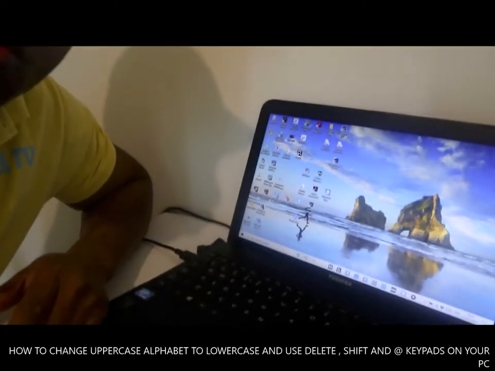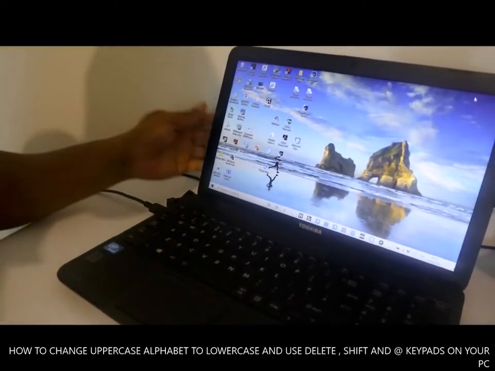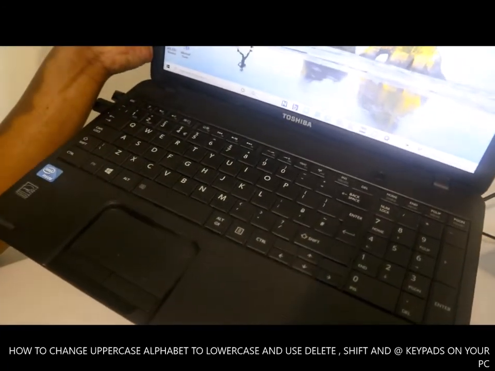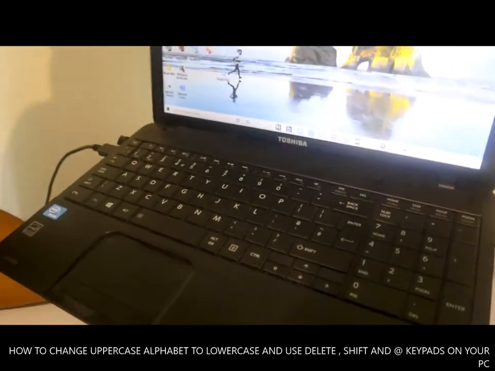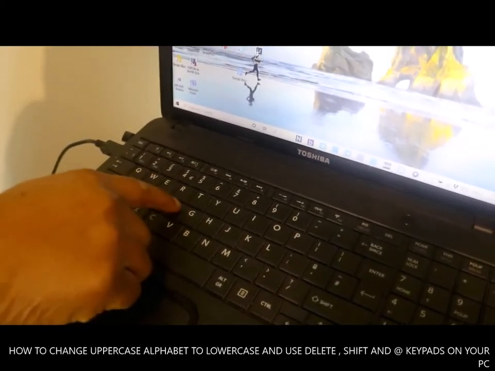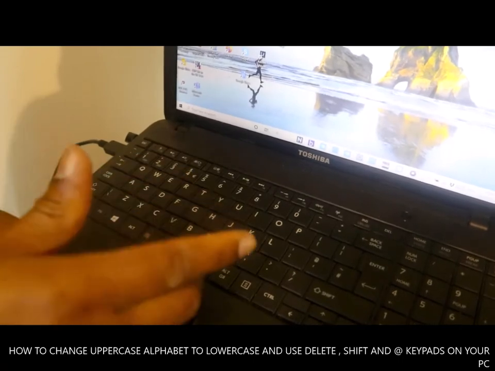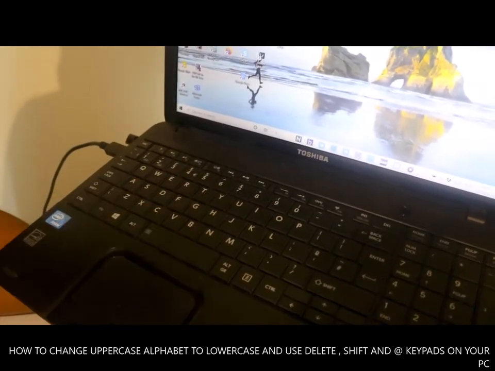So what we're going to work on is the keyboard on your PC. My PC is a Toshiba. I want to show you how to change from capital letter to small letter. This is how the keyboard works.